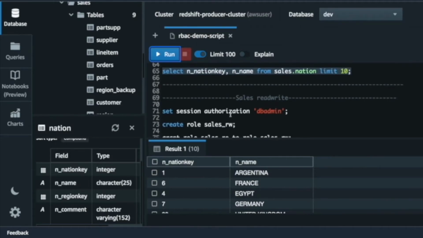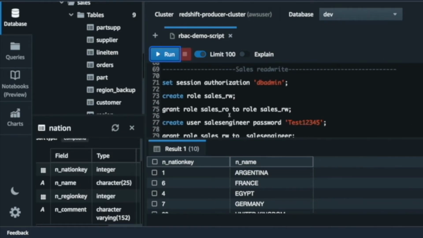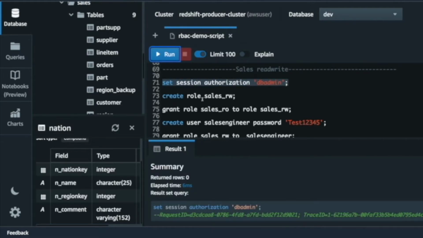Now let's switch gears and create a read write role, which is, let's say, for an ETL or a sales engineer who really needs permission to perform certain write activities such as insert or update or delete on the tables in the sales schema. So again, let's elevate the permission to dbadmin, and then let's create the sales RW role. The RW role has been created.